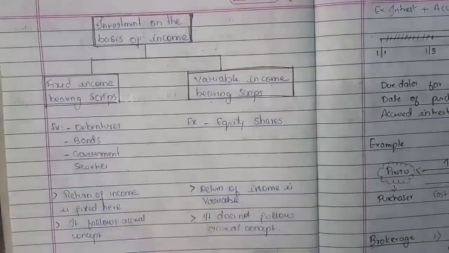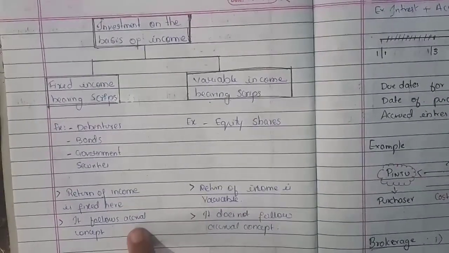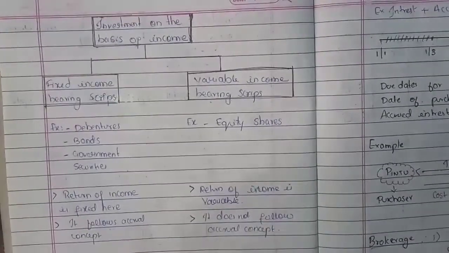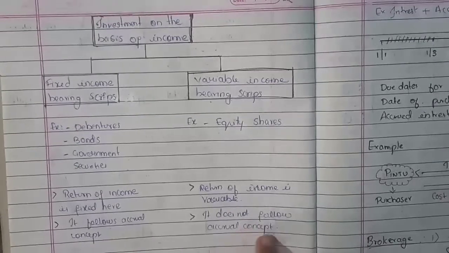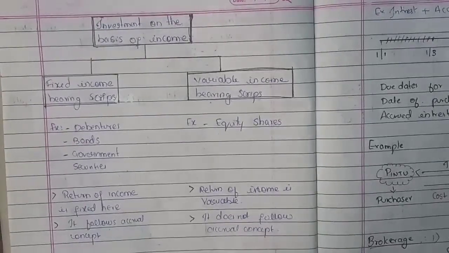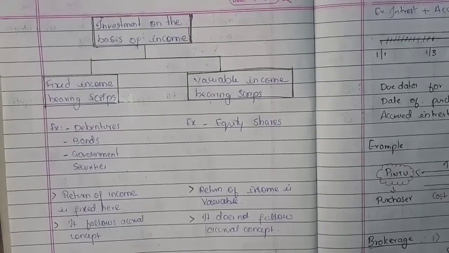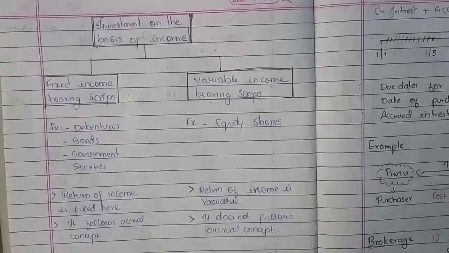Whether or not the receipt is received, it will be calculated and mentioned in the accounts, but it does not follow the accrual concept. Why? Because, in our example, we saw that dividends are not sure, and it is not certain when they are going to be announced. Hence, here the accrual concept is not followed.